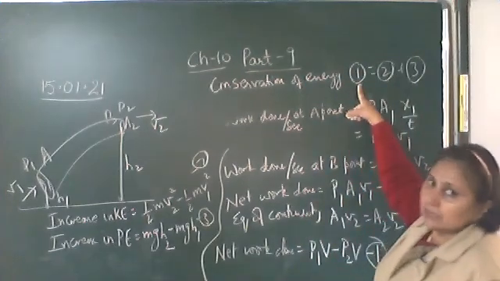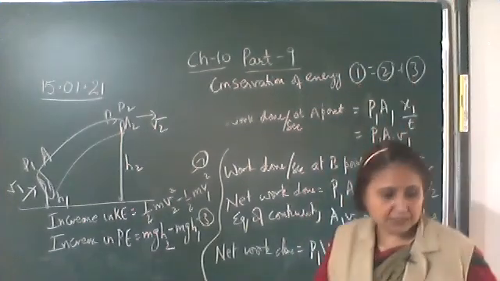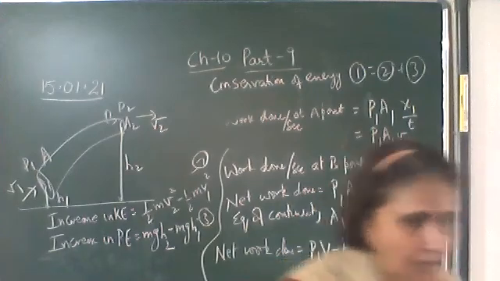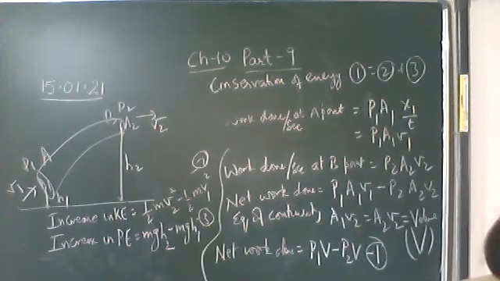The net work done by the liquid should be equal to the increase in the kinetic energy plus the increase in the potential energy. So this net work done increases the kinetic and the potential energy of the liquid. Okay, note it down.